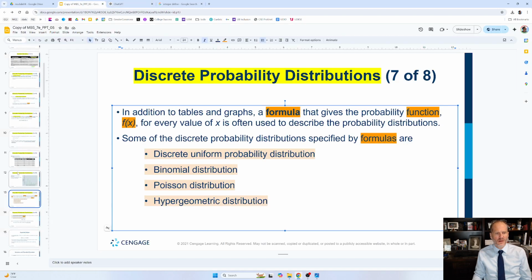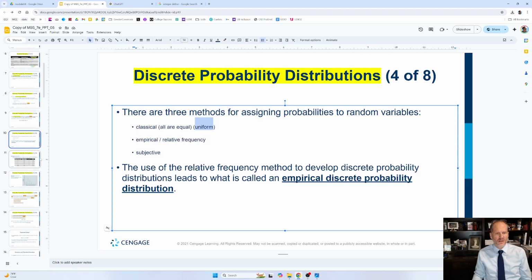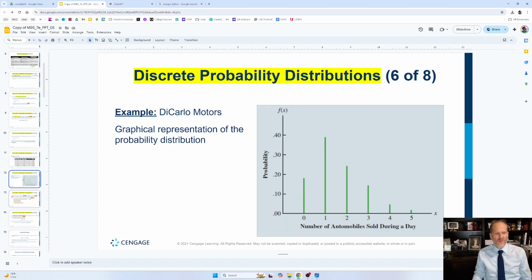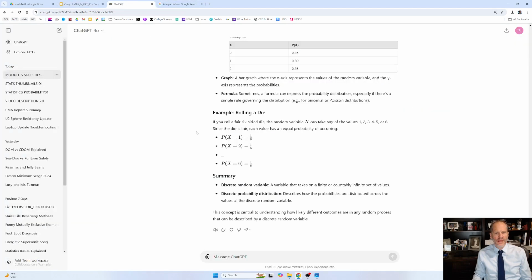So here we are doing the classical method of determining probability, where all outcomes are equal, and this is also referred to as the uniform. And here we have the discrete uniform probability distribution, right? And that's just going to be 1 over n. And so p(x=1) is equal to 1 over 6, p(x=2) equals 1 over 6, and so on and so forth.